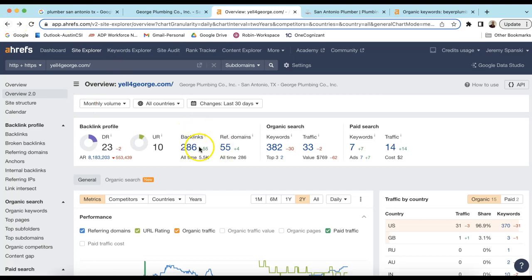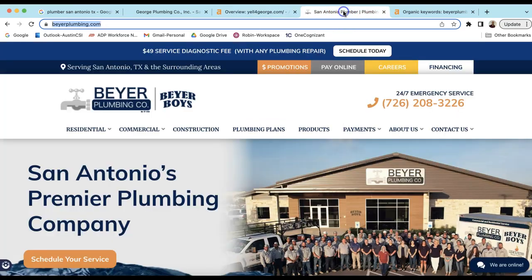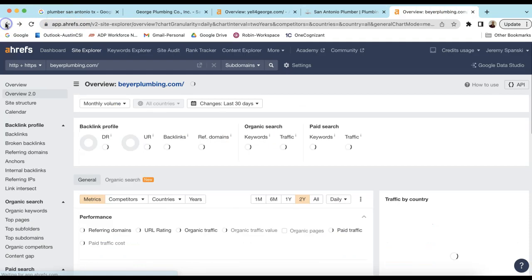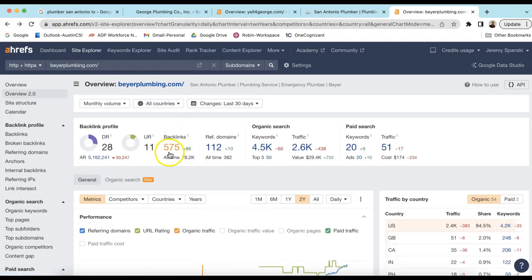Again, you've got some good numbers here. You have 286 backlinks with 55 reference domains, and you have some good trust volume here with Google. But compare that to a competitor that's on the top page of that keyword search. Let's go to their backlinks. They have 575 backlinks, which you're pretty close to already. I mean, that's a number that you could reach, and they have 112 reference domains.